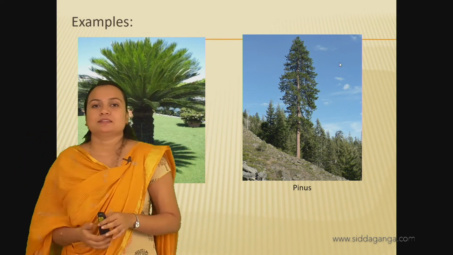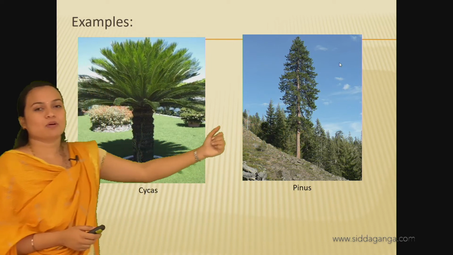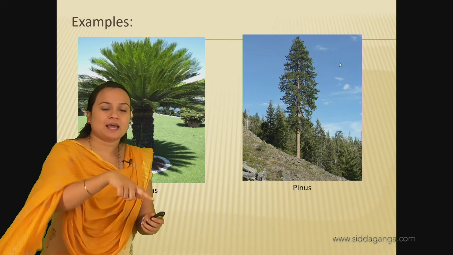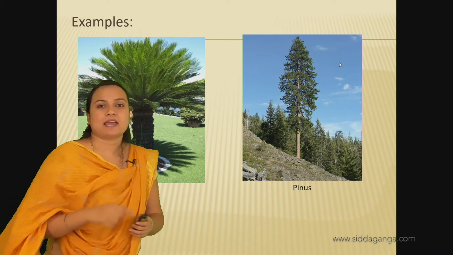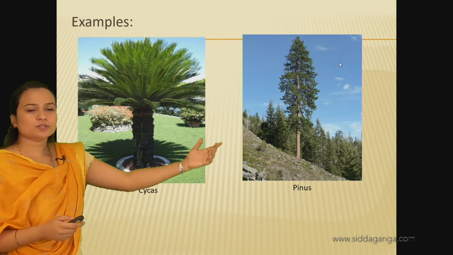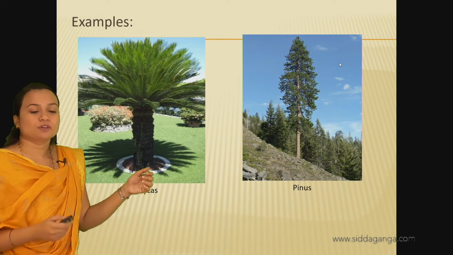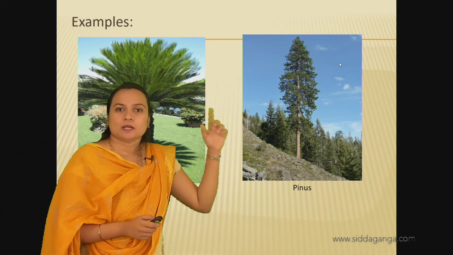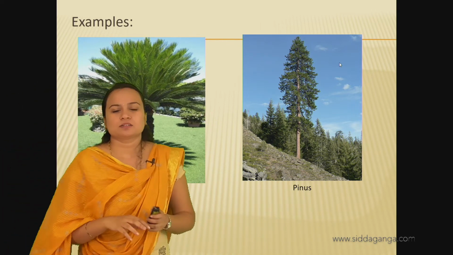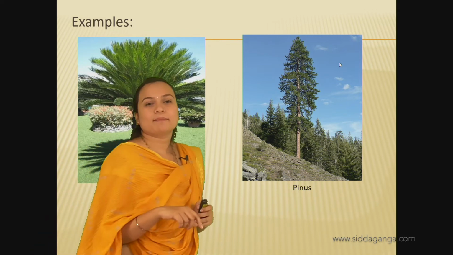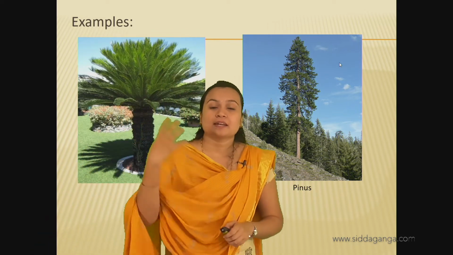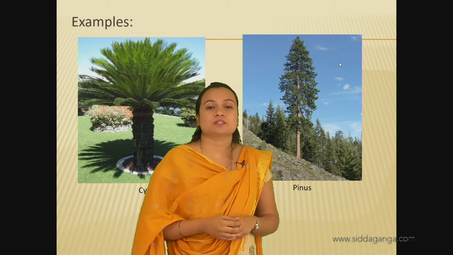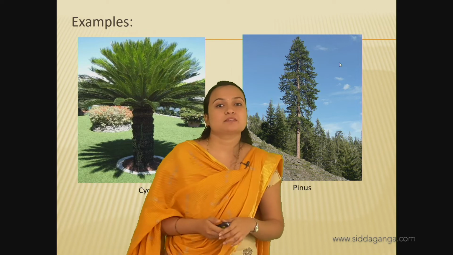For that sake, the pinus leaves are modified into needle-like leaves. These are two examples of the gymnosperms, cycas and pinus. In the first part, I told you about the pinus. They live for more than 100 years, so this is also a special character of the pinus tree.